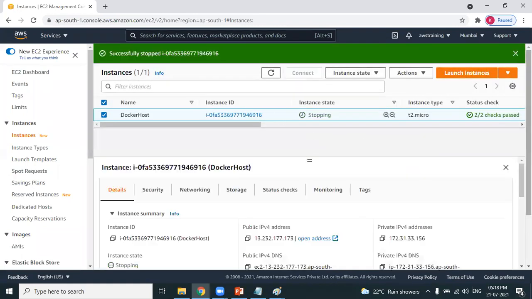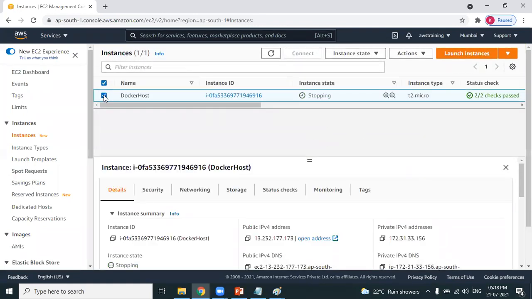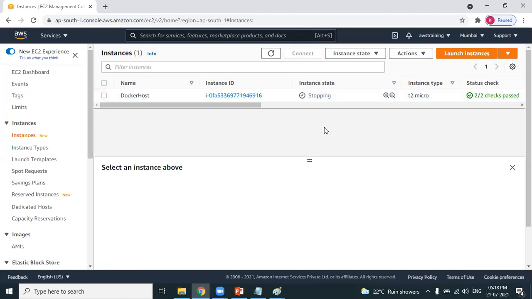In case you're logging in for the first time, you get zero instances. You do not have any instances. Right now I have one instance which I used for the previous batch, but you'll not find any instances. Let's now go ahead and create a new instance. Instance is nothing but a virtual machine.